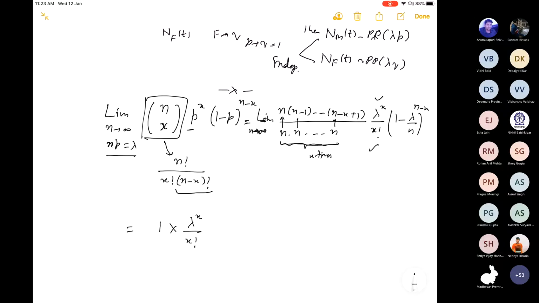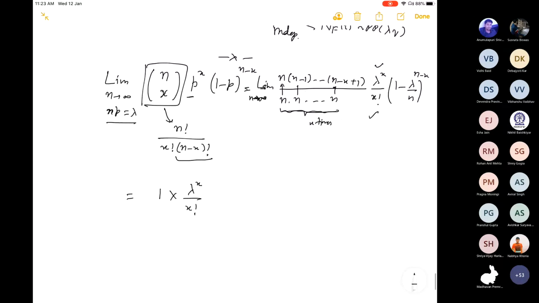Then we have 1 minus lambda by n raised to power n, whose limit will be e raised to power minus lambda. The other quantity is 1 minus lambda by n raised to power minus x.